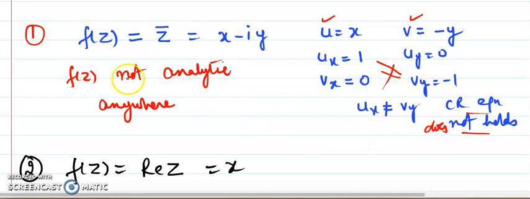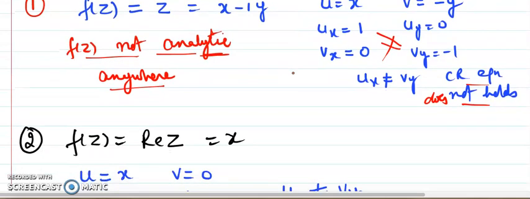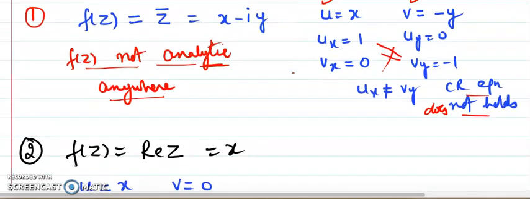The CR equation does not hold means f(z) is not analytic anywhere, or you can even say not differentiable, because the CR equation is also needed for a function to be differentiable. So if somebody asks you whether it is differentiable or not, you can make use of these CR equations. But right now my motive is to work on this part of complex variable functions. Analyticity is what we have been discussing in the last two video lectures, so I'm sticking to this terminology. So it is not analytic.